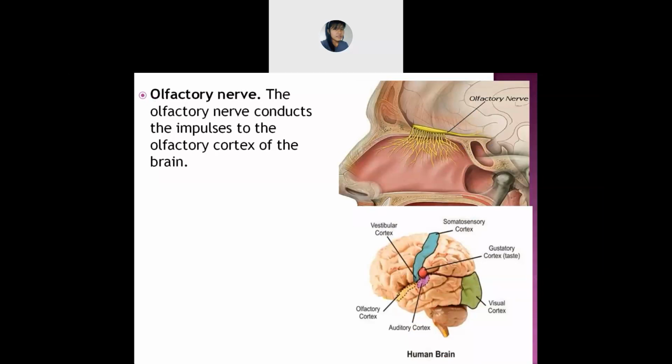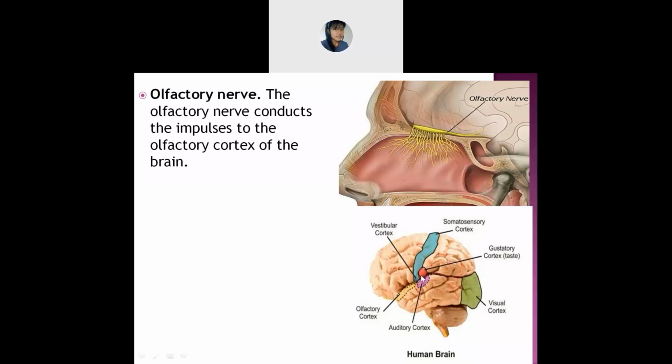Can you see this? The olfactory nerve, this yellow color, just like hairs, just like roots. I hope you can see. Yes, ma'am. The olfactory nerves are also among your cranial nerves. I guess you remember, so it's from there. Okay, so the olfactory nerves, what do they do? They conduct the impulse to the olfactory cortex of the brain.